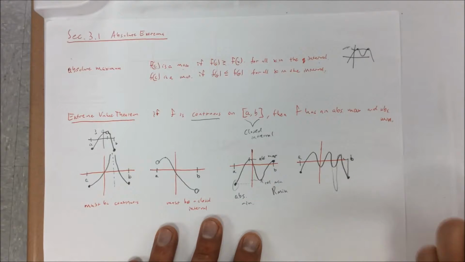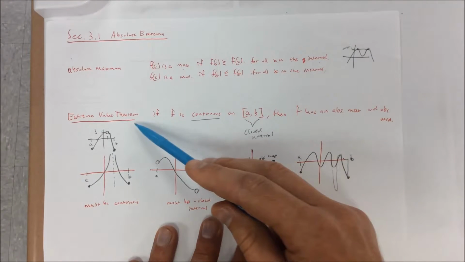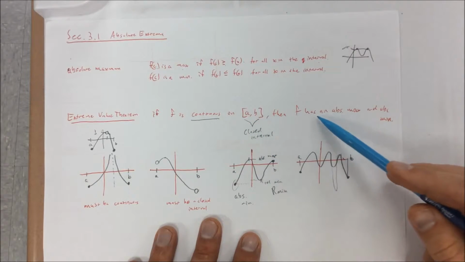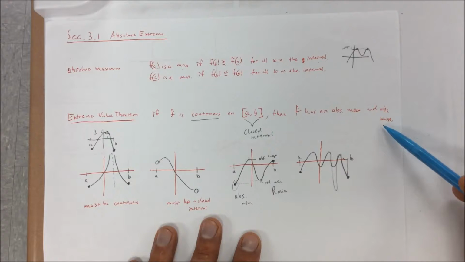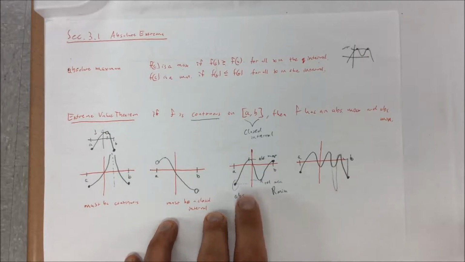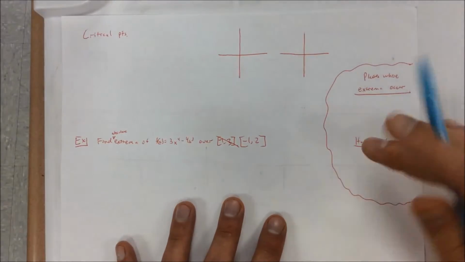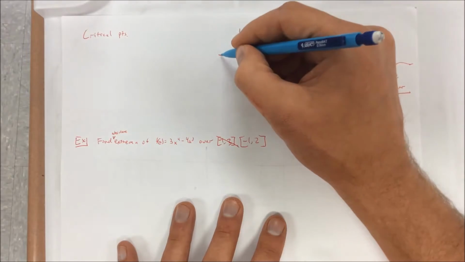Now, how can we actually find those numbers? Well, this is just an existence theorem. This just says if it's continuous on a closed interval, then it has an absolute maximum and minimum. That means an absolute maximum exists. So how do we find it? Well, let's look at some of these again here.